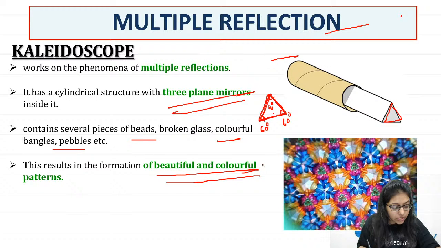Now it is because, Arpita, it absorbs all the colors and it reflects only, tell me, red color. That's why it is red, right?